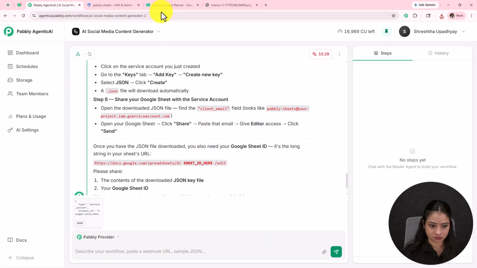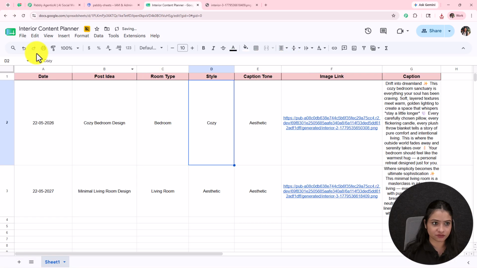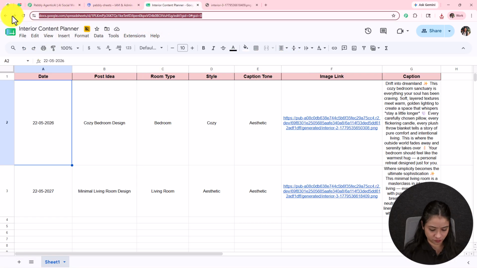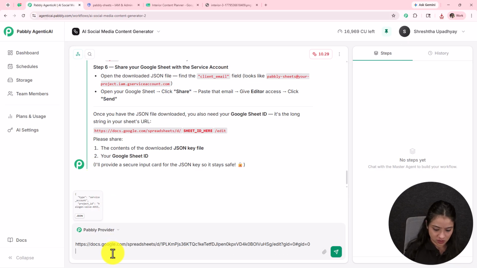Currently I'm going to attach the key directly. Next it is asking us for the Google Sheet ID, and here we have the link of my spreadsheet. I'm going to simply copy it and paste it over here.